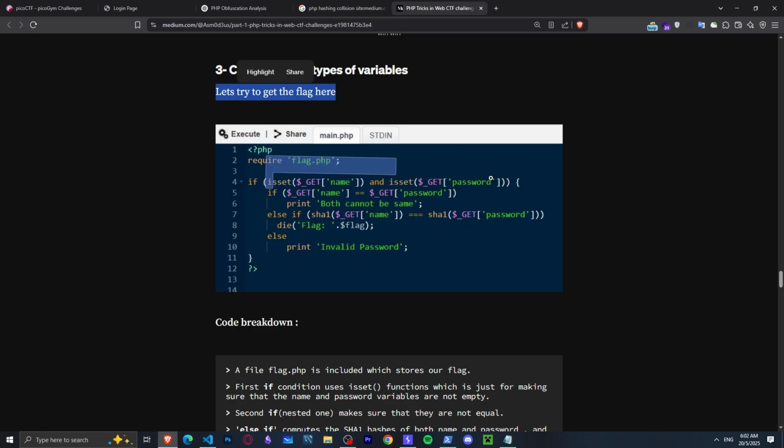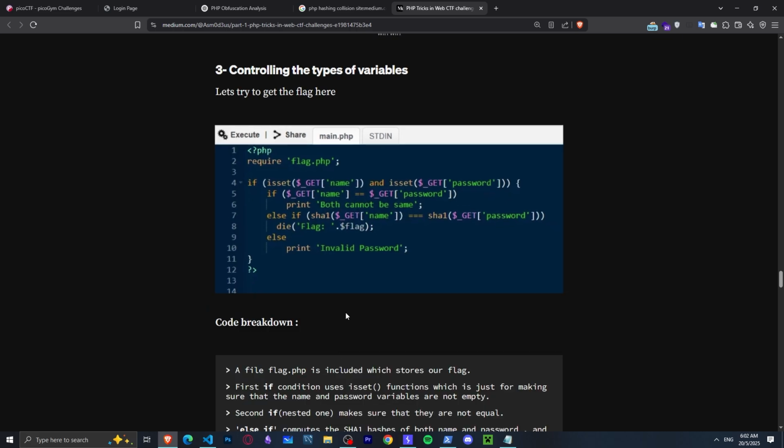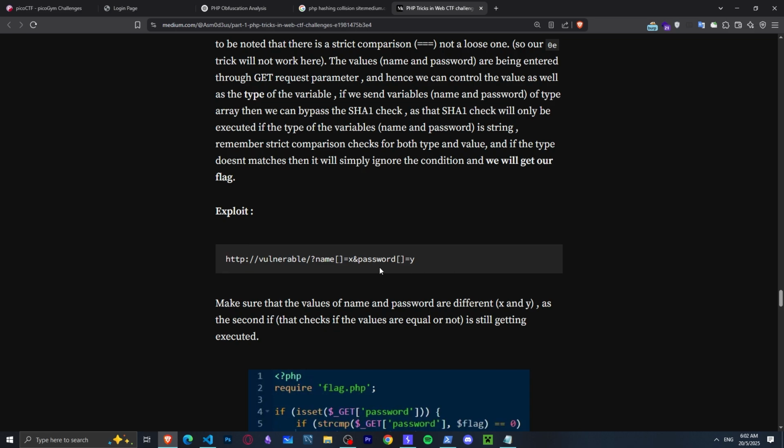If the name and password are set, and if the name equals password, both cannot be the same, okay? And if the hash of the name is equal to the hash of the password, then it prints out the flag, okay? Else it prints invalid password, which is the exact same situation we have here. So let's see what they did to solve it. They used an array, okay? But why did they use this?